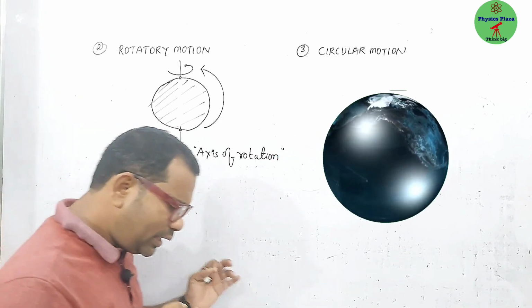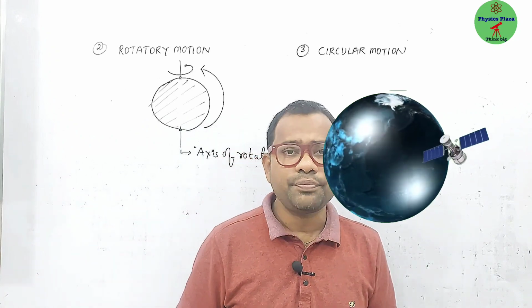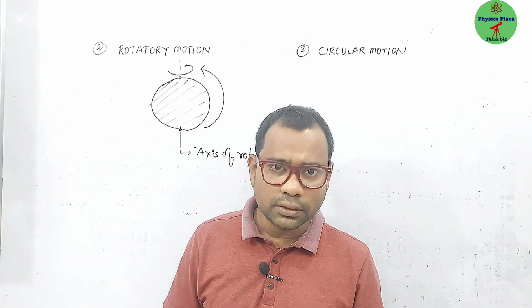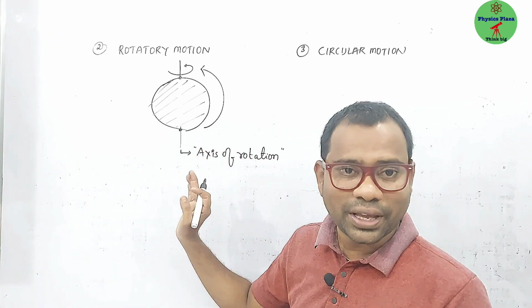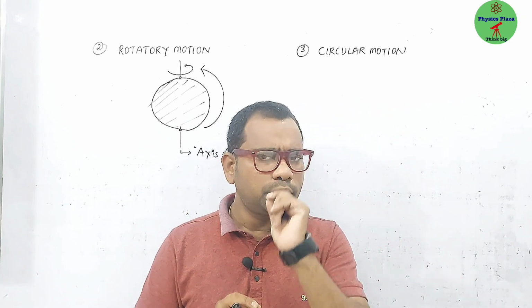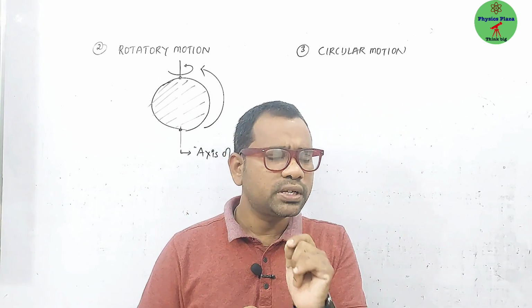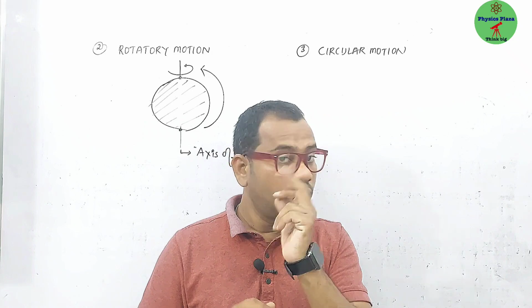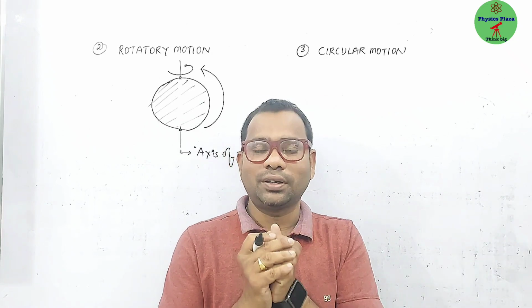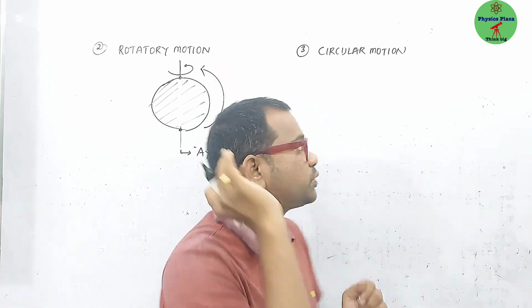Okay, fine. And even, children, let us consider the motion of earth only. Let us say it is earth. But when you take the motion, earth has two types of motion: rotation and revolution.